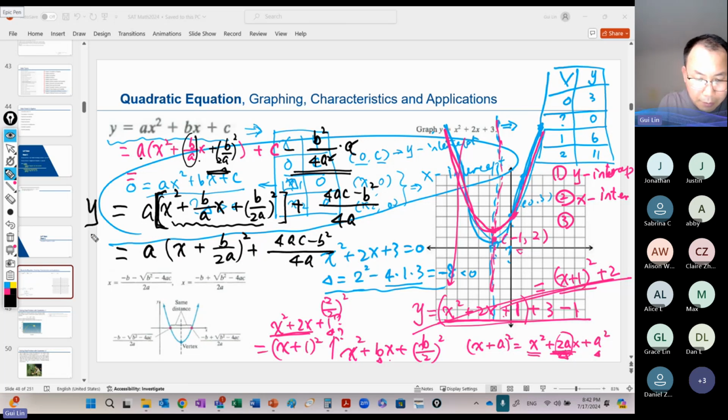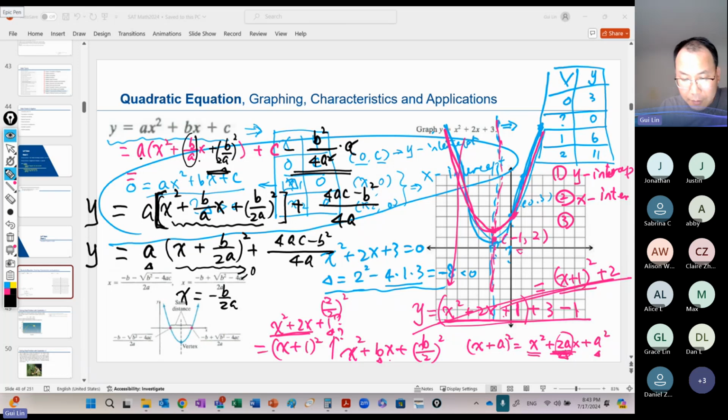So let's copy y down here on the left. You can see this is a perfect square, which is always greater than or equal to 0. The least value of this square is 0, right? So how do we make this one become 0? It's negative b over 2a. So when x equals negative b over 2a, this part is 0, right? This makes it minimum or maximum, depending on the value of a. If a is positive, this is minimum. If a is negative, it is maximum.